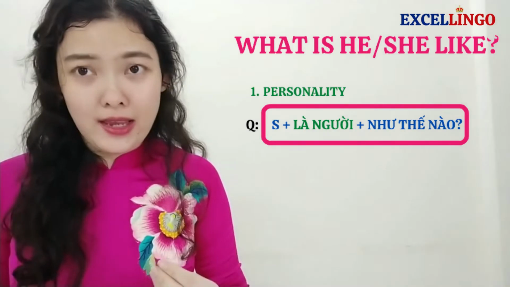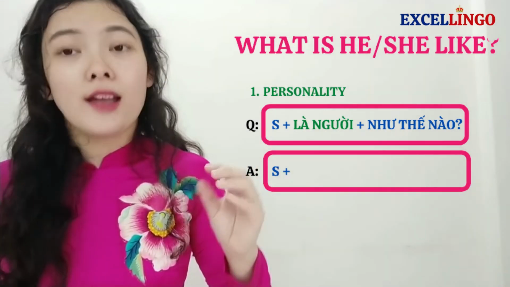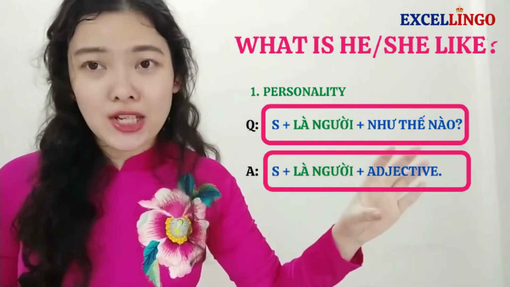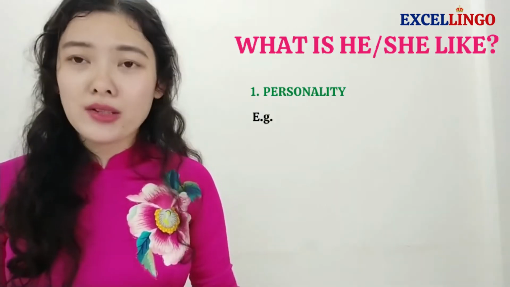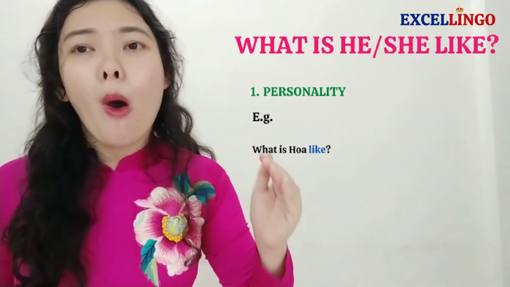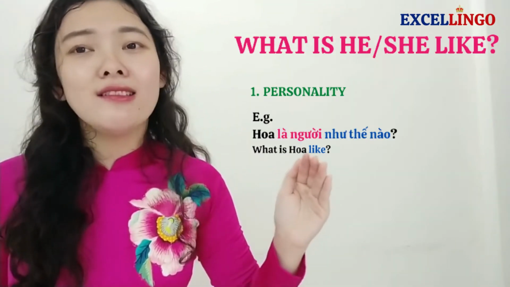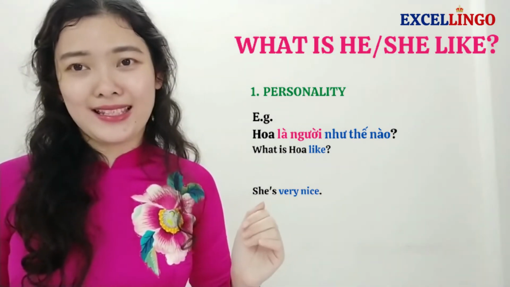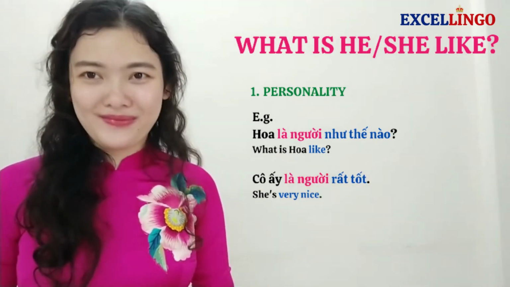To answer this, we repeat the subject, the name of that person, the phrase là người, then the adjective that we want to describe. For example, we want to ask, what is Hoa like? Hoa là người như thế nào? She's very nice. Cô ấy là người rất tốt.